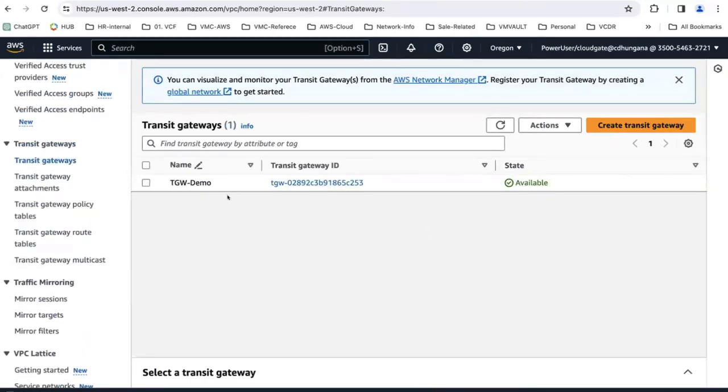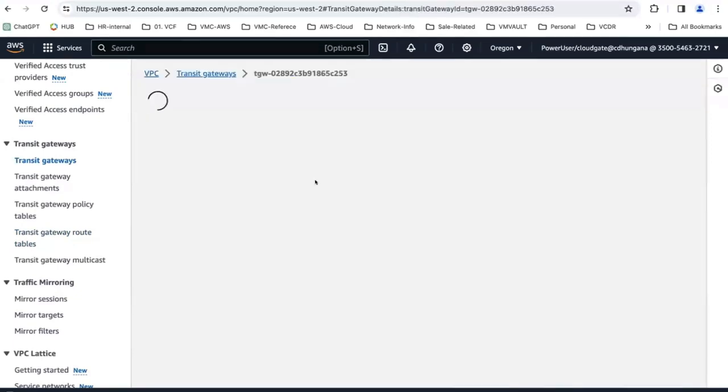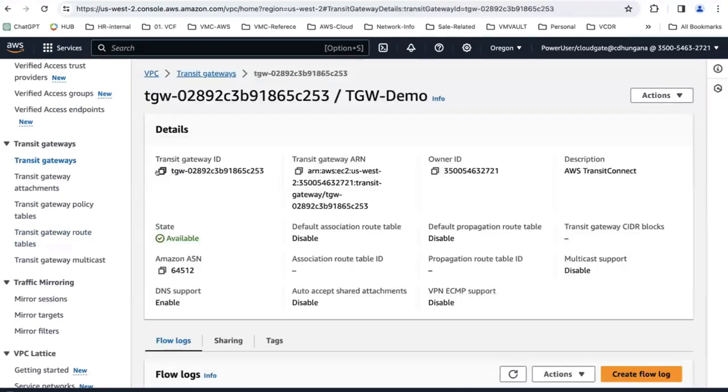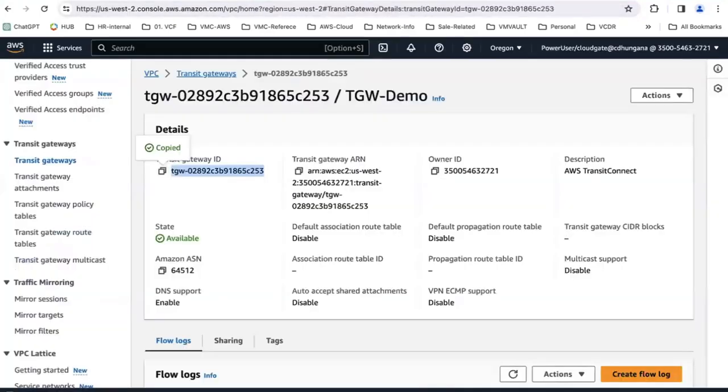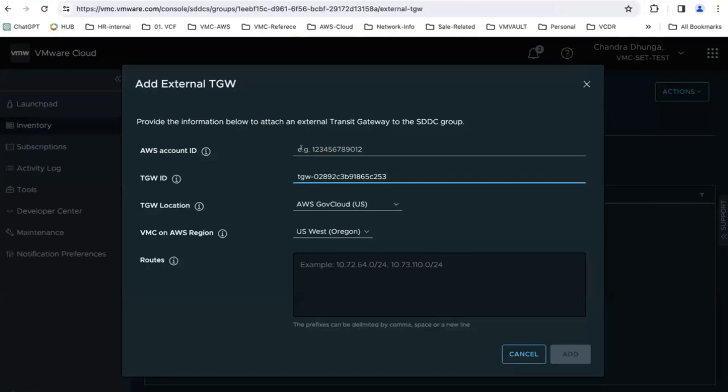I already have the TGW demo Transit Gateway. Just click on here for the information. I have the Transit Gateway ID. I'll copy this one and supply the information, right? So the Transit Gateway ID. And also going back, I have the owner AWS account ID. You need to supply this account ID as well.